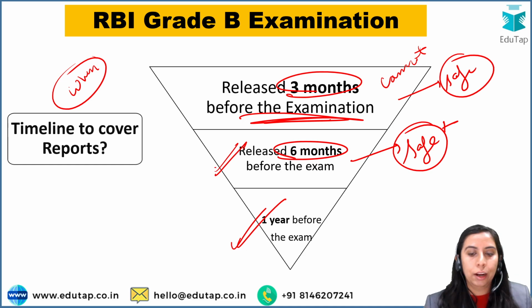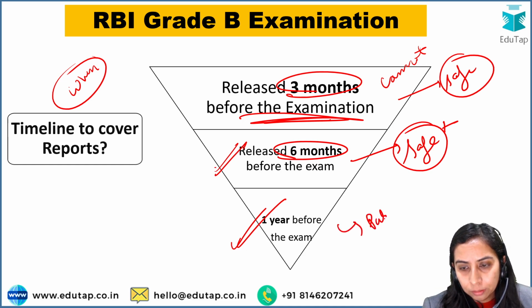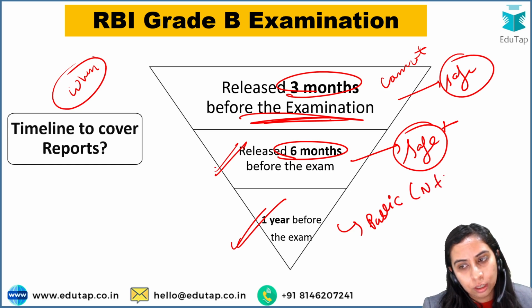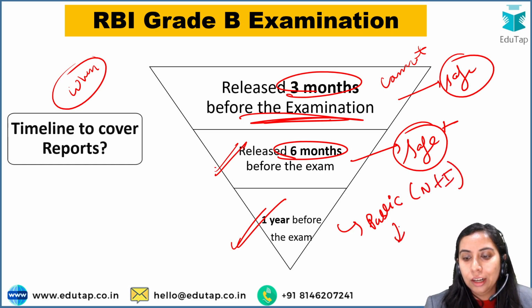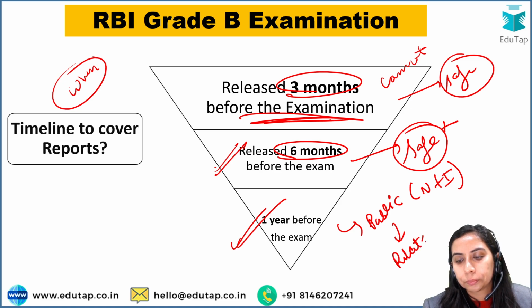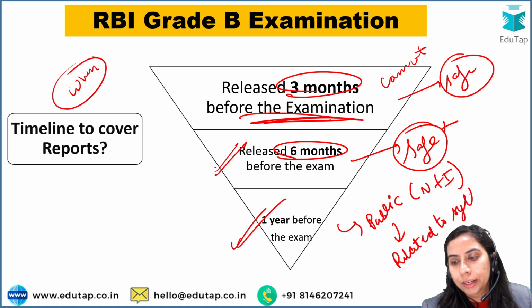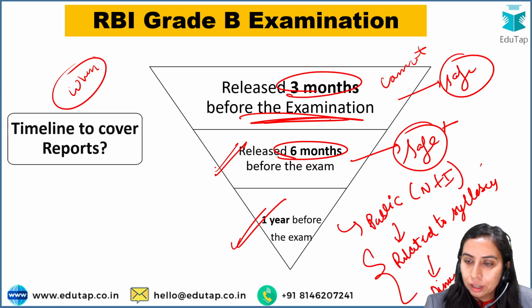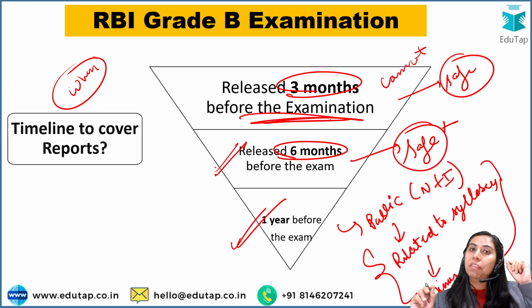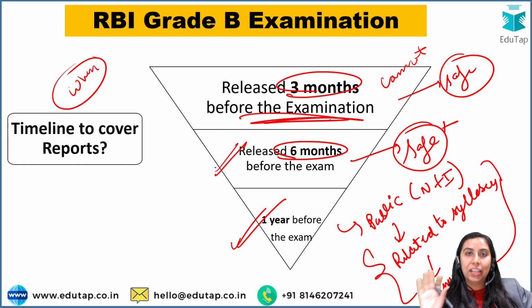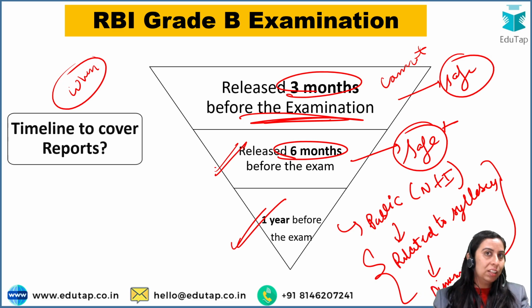Then use that rule that I have told you. Public body, national or international, both are equally important. Then related to the syllabus, and the dimensions that I have given. Those things you have to cover, right? If you cover them, guys, there will not be even one question that you are not able to solve. This I can tell. Or at max there will be one question, because this is the pattern of the examination. This is what the exam is all about. That is why the syllabus has been defined and given to you, right?